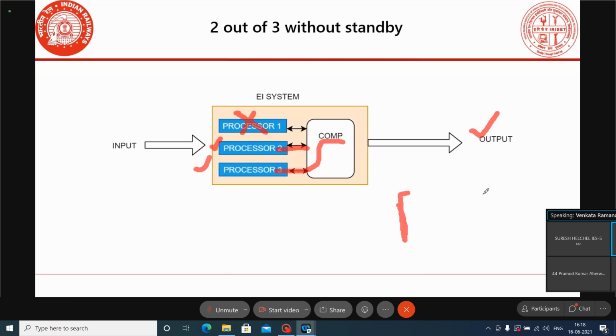Whereas in a two out of two system, suppose one processor is working and one is not working, the output will not be delivered. Suppose one processor gives unsafe reactions and the second gives safe reactions, the output will not be delivered. That is the problem with the two out of two system. But in a two out of three system, whether one processor is working or not, if the remaining two are working and both agree, the output will be delivered.